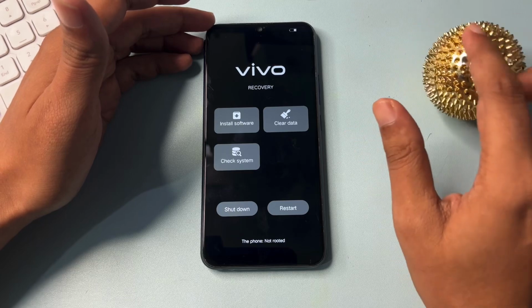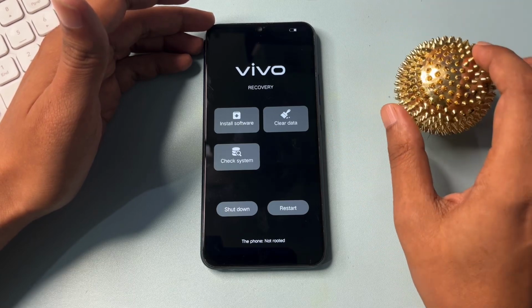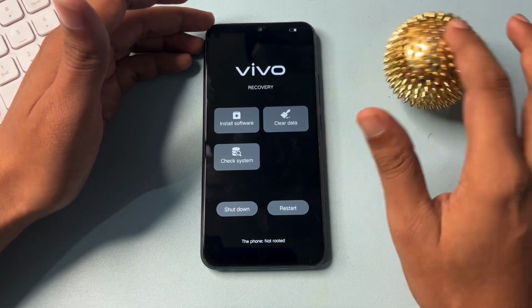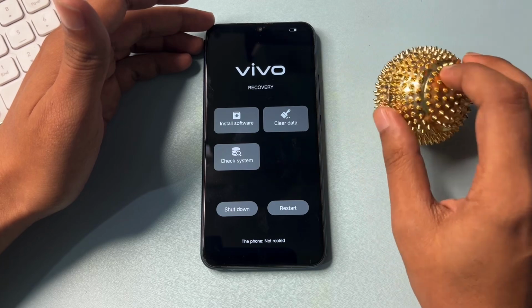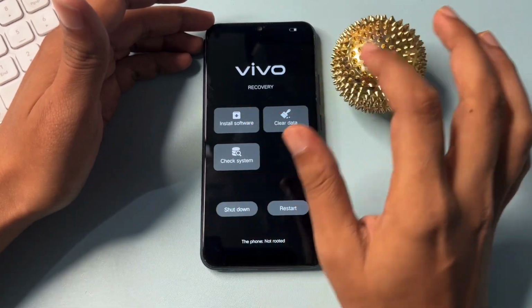Now you can see here a new page has appeared on your phone display. The page name is the recovery page. Here you will get three options. The first option is install software, the second option is clear data, and the third option is check system. As you know, this method is known as the offline unlocking method, so you can't use the install software option.